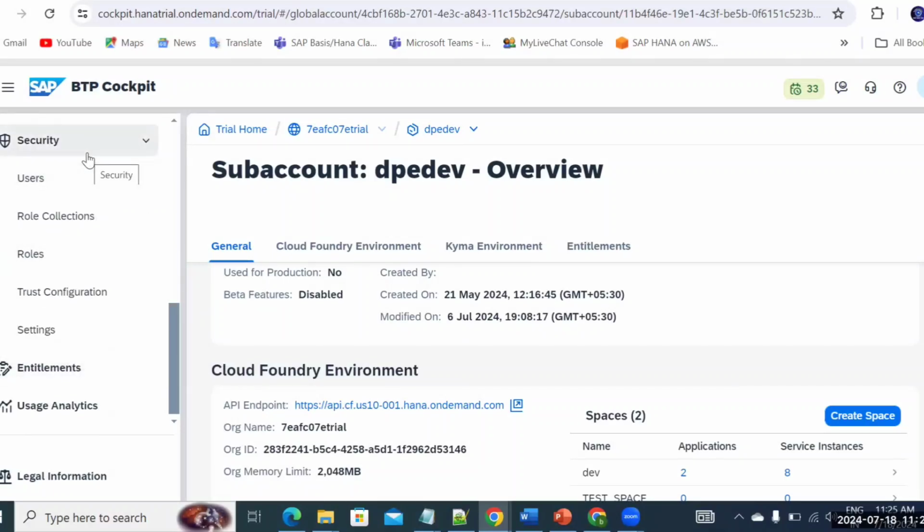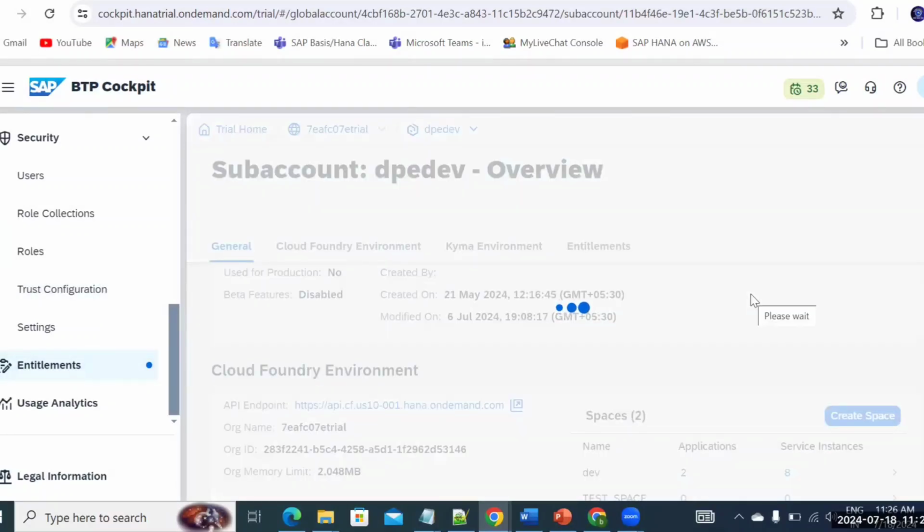So in terms of security for the sub account level, we'll discuss the users, role collection, and also the IAS, which is your cloud identity services, and how to create the identity authentication services, how to provision an IAS tenant, what the criteria are for it, and how many IAS tenants you are getting, and how to create the custom identity provider, and the role assignment, role collections, trust configuration. Also, we'll discuss the settings. Also, in this trust configuration, we discuss OpenID Connect, and also the SAML configuration. All right.